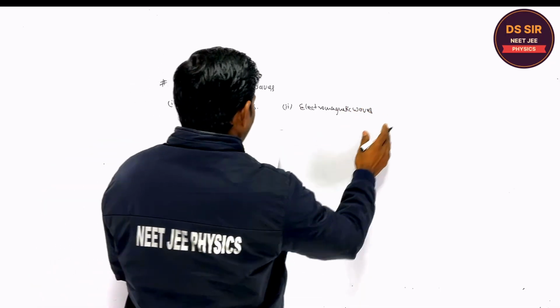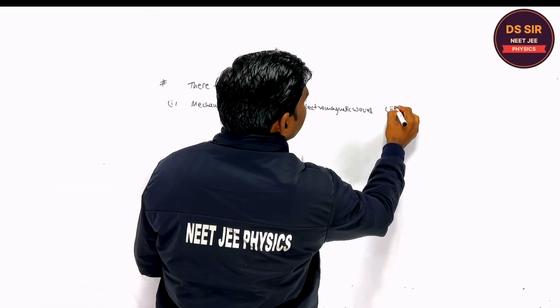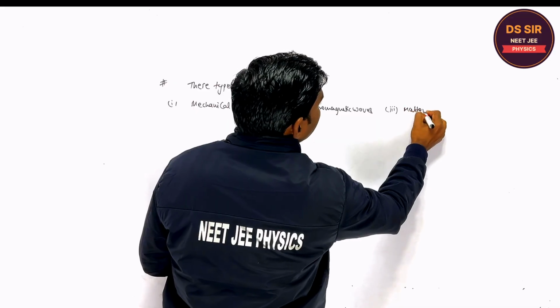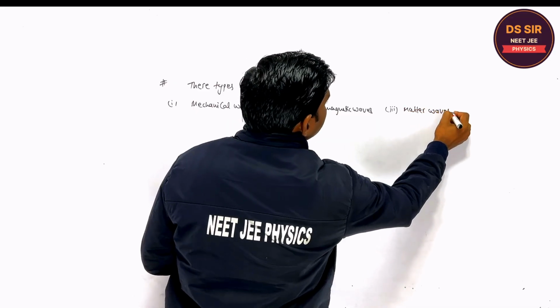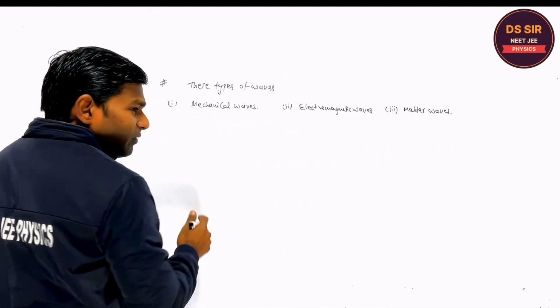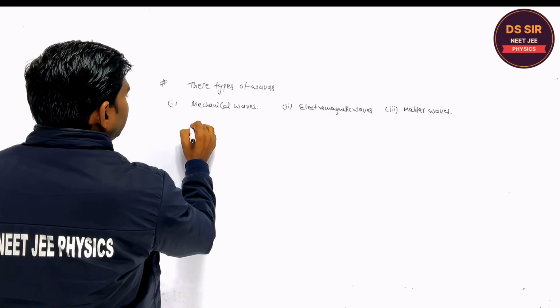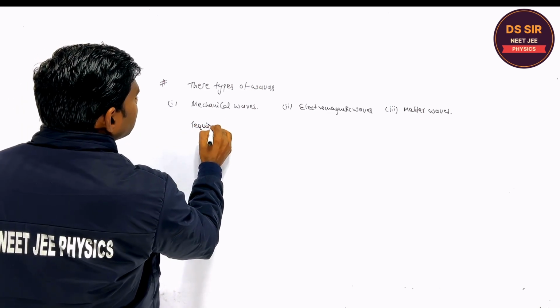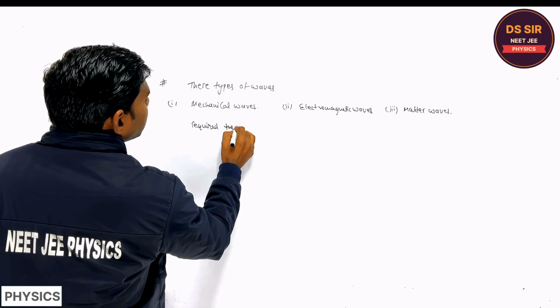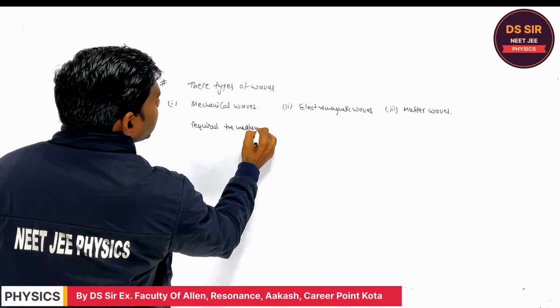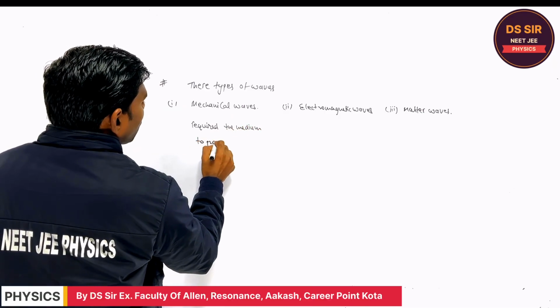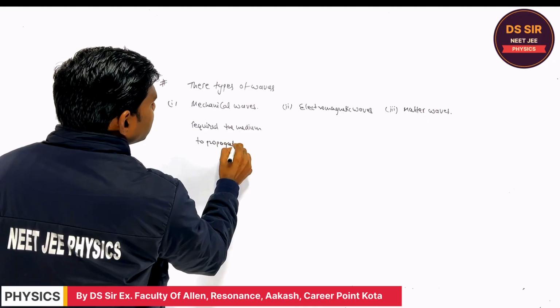And the third is the matter wave. The mechanical waves are the waves we are going to discuss, and they require a medium to propagate. You understand?